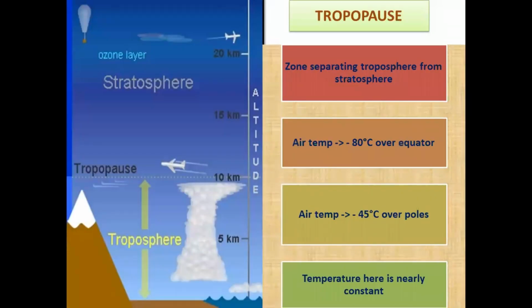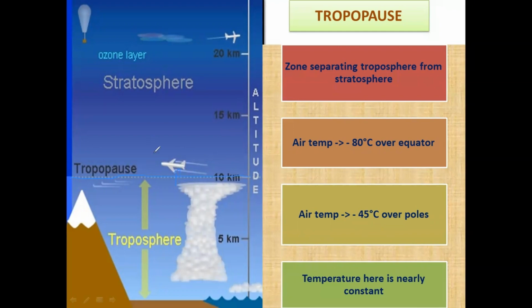The next layer is the tropopause. Remember, why pause? Because there is a transition zone. It's not like a line where you cross it and enter somewhere else. For example, it's not like this layer was suddenly the troposphere and once you cross here it became the stratosphere.